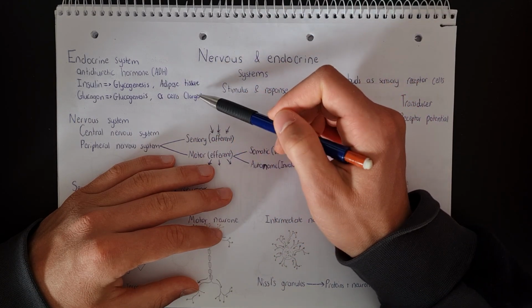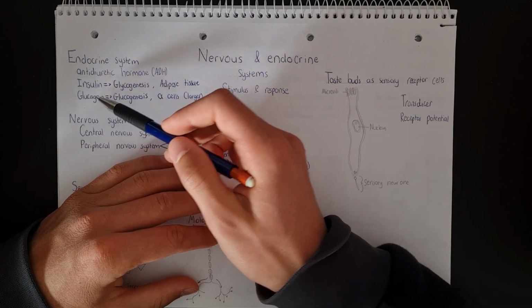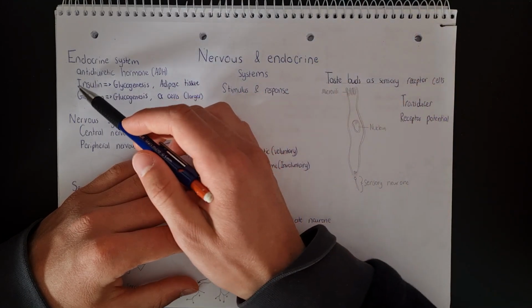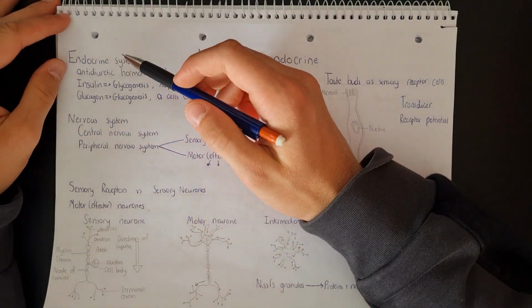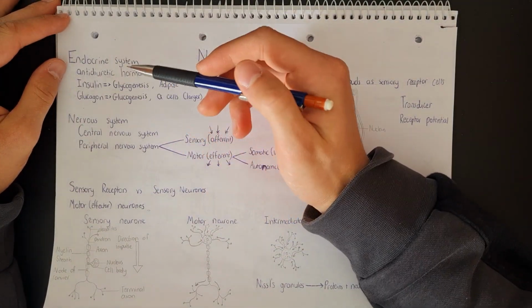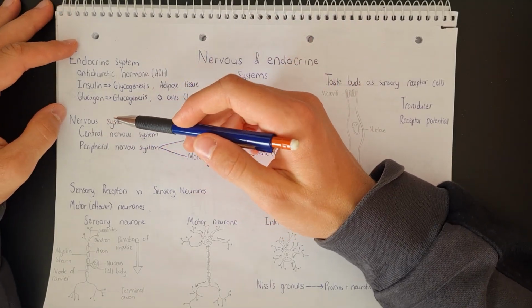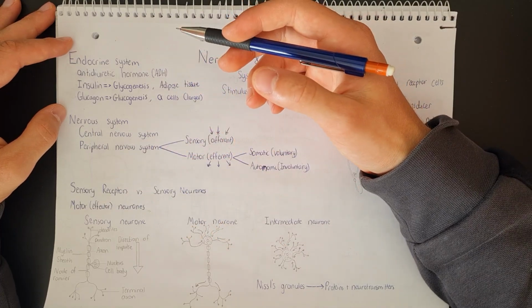The A cells are larger and they produce and release glucagon, and the B cells, which are smaller, produce and release the hormone insulin. So where the method of communication in the endocrine system is chemical with the use of hormones, in the nervous system, it is electrical. So the ions will generate nerve impulses.